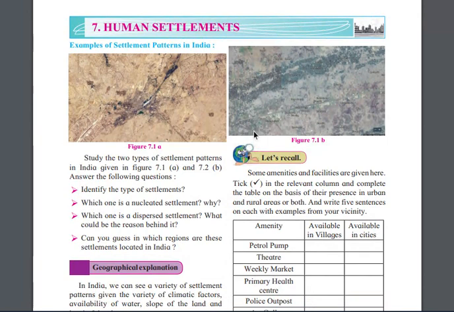Can you guess in which region these settlements are located? Can you tell me whether this one is in India, or that one? It's impossible, right? It is just a screenshot given over here.